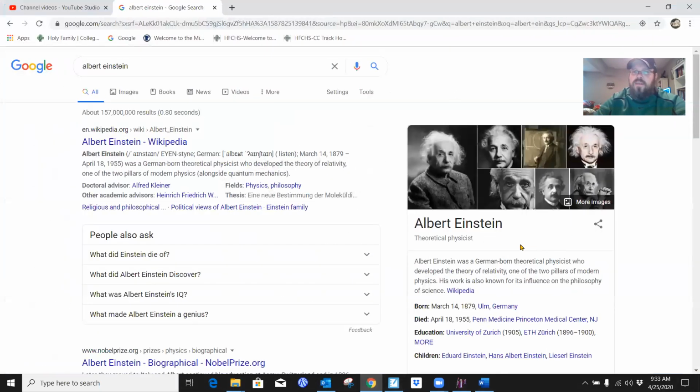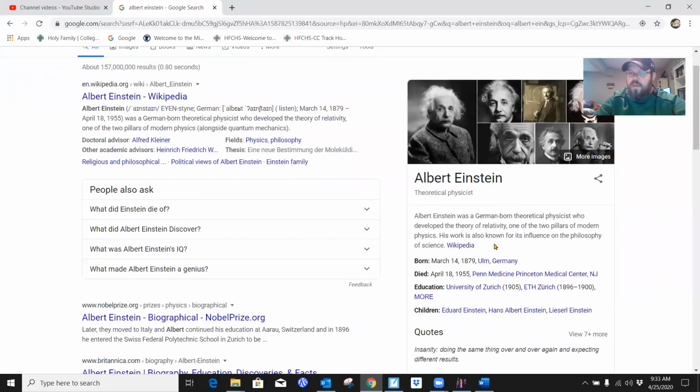Here's a theoretical physicist, a scientist who was born in Germany, fled Nazi Germany, and worked in the Swiss patent office.